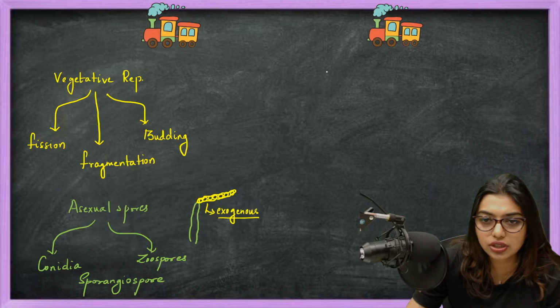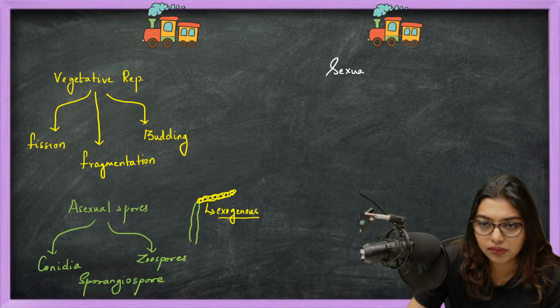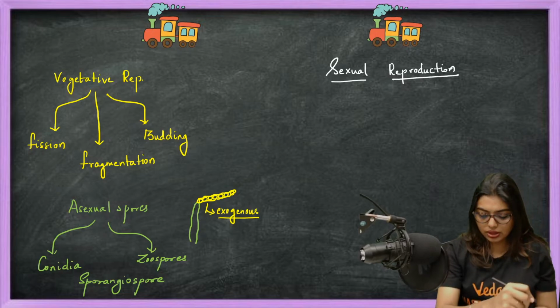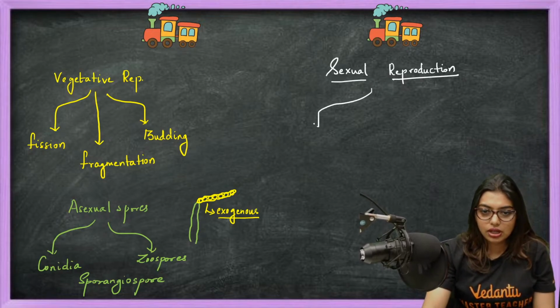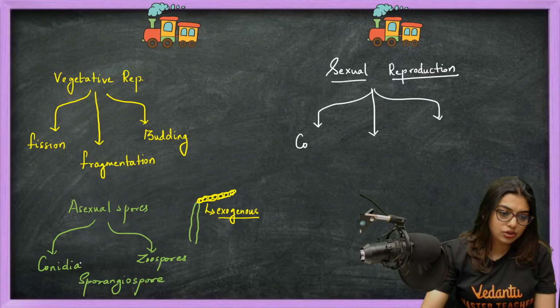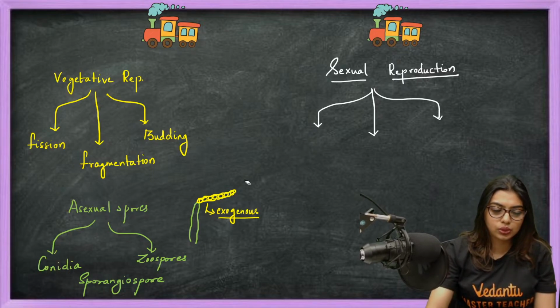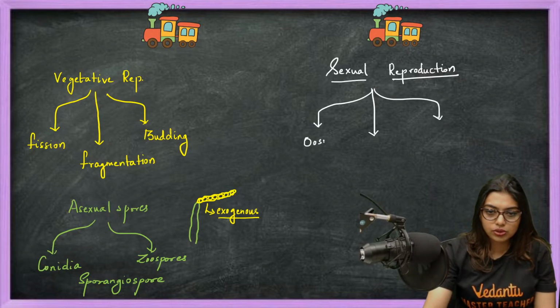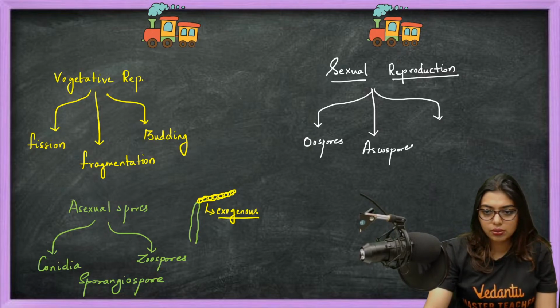Now sexual reproduction. Sexual reproduction also happens with the help of three spores: oospores, ascospores, and basidiospores.